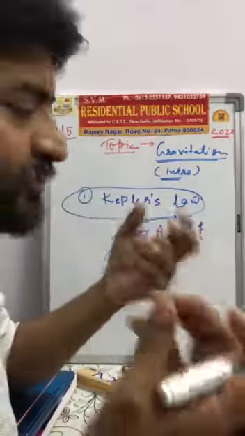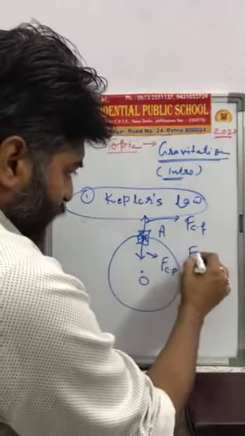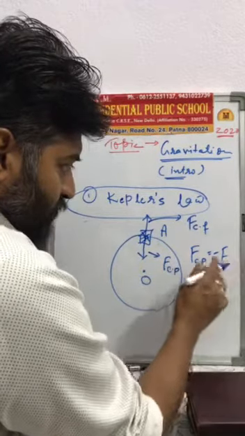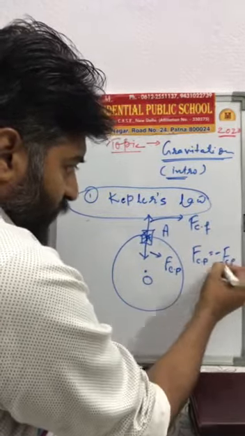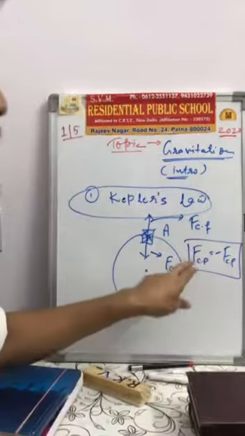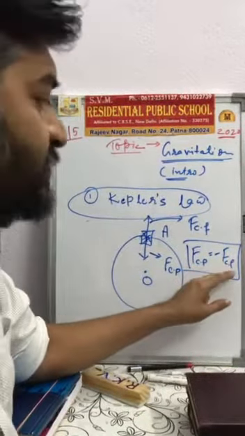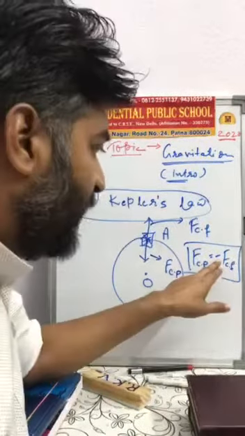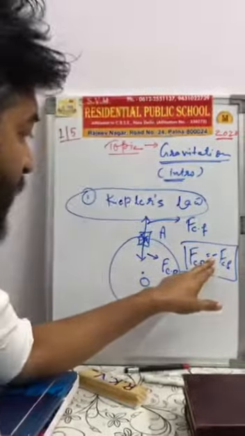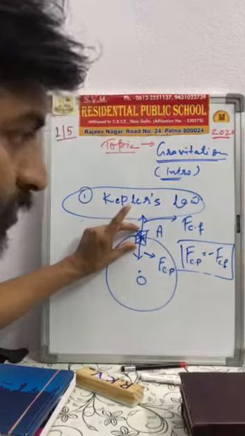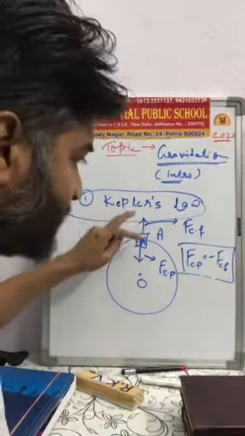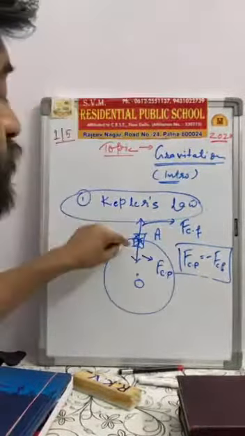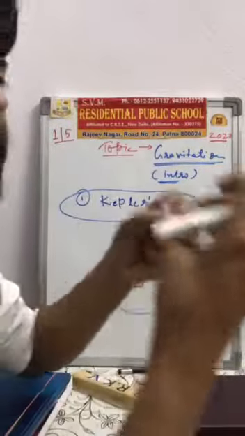And according to Newton's third law, we can say that the force of centripetal is equal to the force of centrifugal. That means centripetal force and centrifugal force are equal in magnitude but opposite in direction. And the body on which these two forces act at the same time, having the same magnitude but opposite direction, is known to be in its balanced condition.